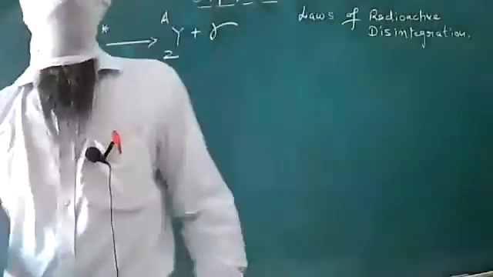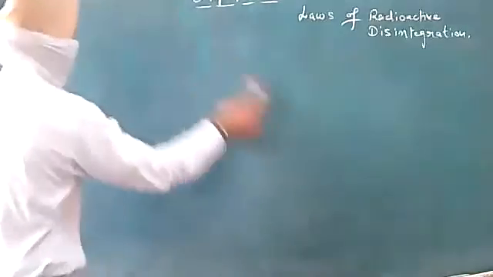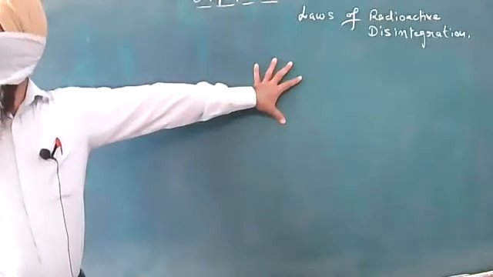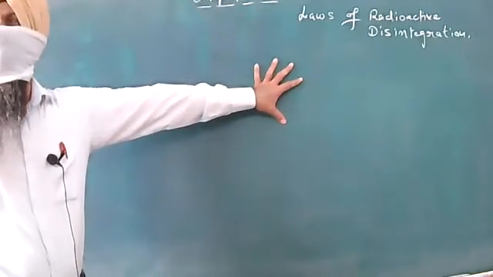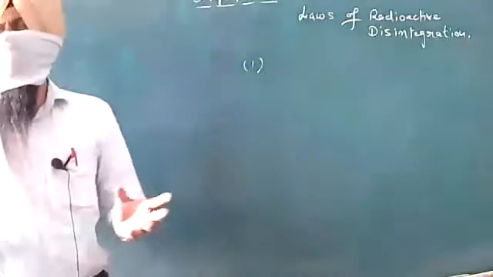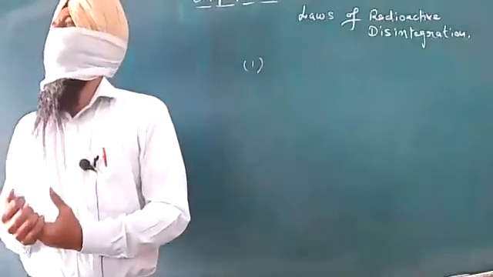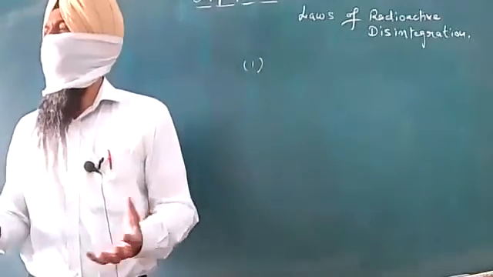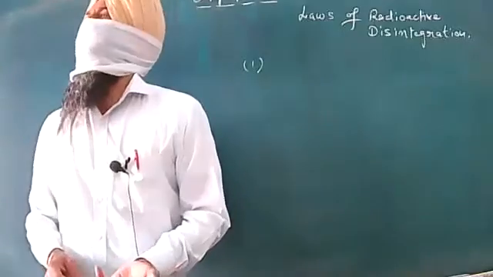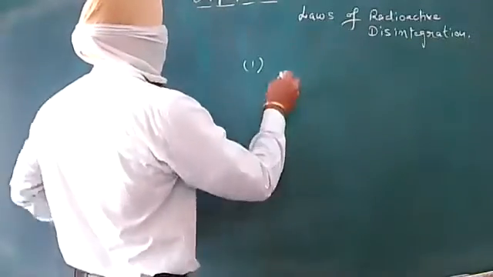Now let me begin with the laws of radioactive disintegration. We have 4 or 5 basic laws of radioactive disintegration. The very first law states that a heavy nucleus, which is obviously an unstable nucleus, undergoes spontaneous emission of the radioactive radiations. So this is the first principle or first law.